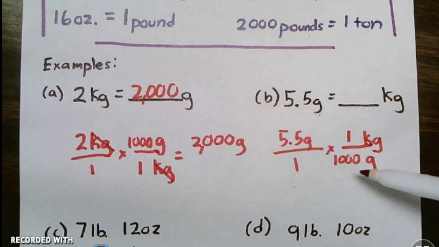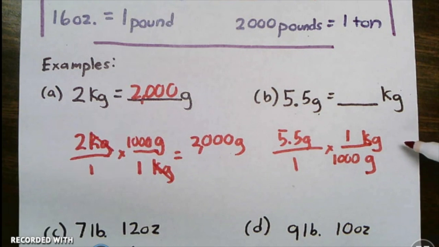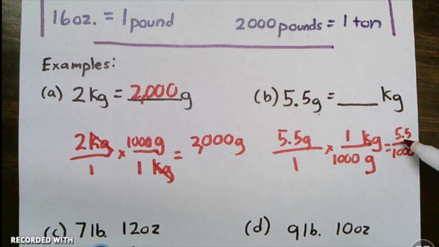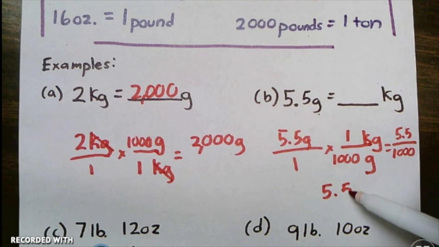I look to see if anything will simplify. And then I'm going to multiply across. And I'll get 5.5 over 1,000. Which means that I need to divide this by 1,000. And remember, dividing by any multiple of 10 is as simple as moving the decimal place. So just so you can see it, I will rewrite it down here.